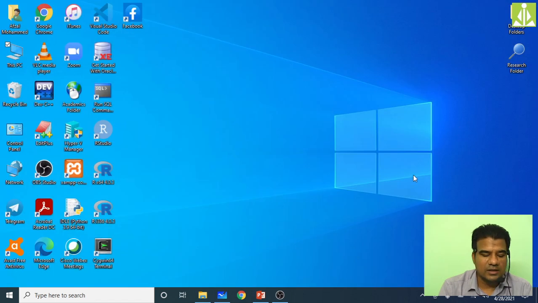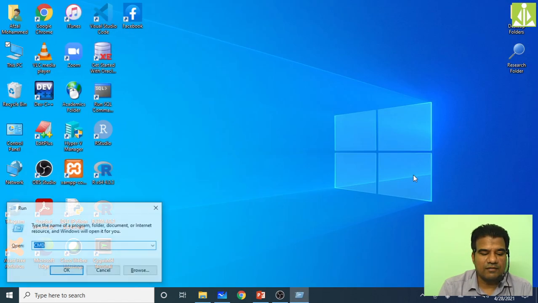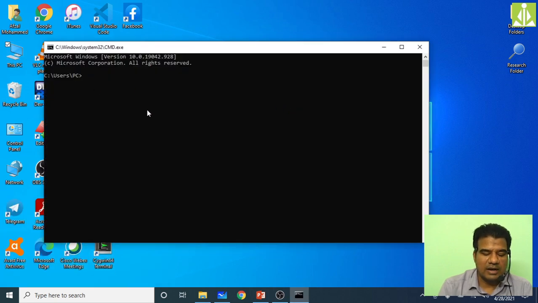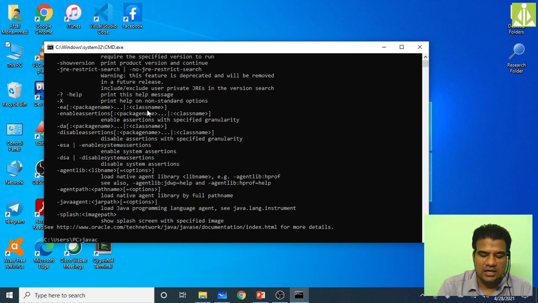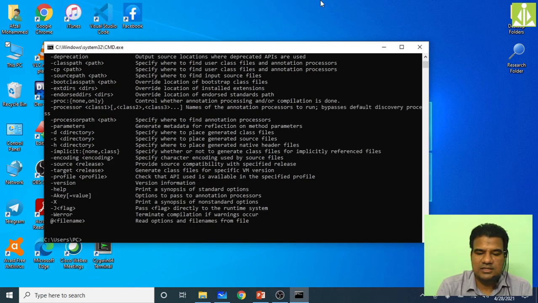Now close this one and open the command prompt. How can we do that? Press Windows R, it will open the Run window. Then type CMD here and click OK. It will open the command prompt. Then type java, hit enter. javac, hit enter. Both the commands are working, so my Java setup is successfully done.